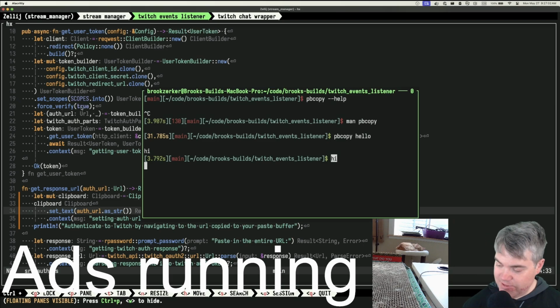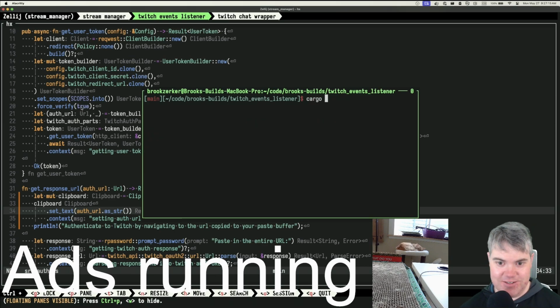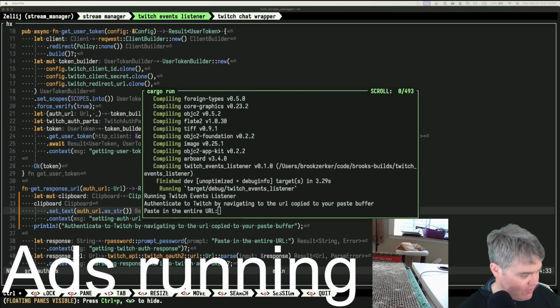Oh, echo string piped to PB copy. Okay, yeah, for some reason I wasn't thinking about doing that all in one command, with the entire arguments thing. That probably would have worked. But let's see if this works. So cargo run. Okay, so go to that, and then I want to. Cool. I am getting an invalid client still. It did copy into the paste buffer, but it's still not working. So I need to figure out what the heck is going on with that.